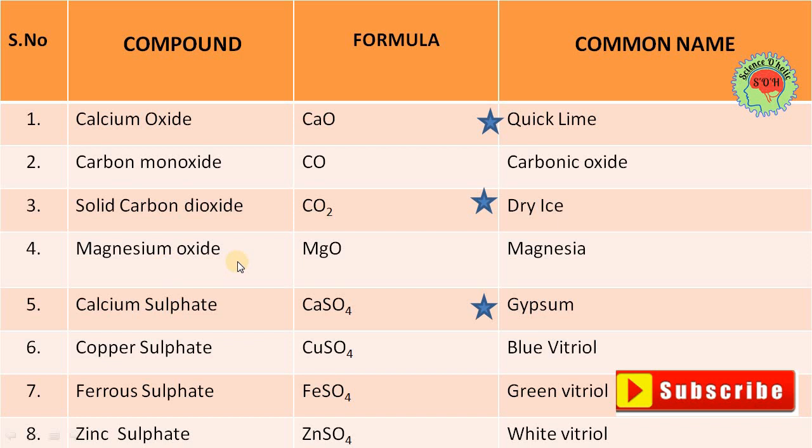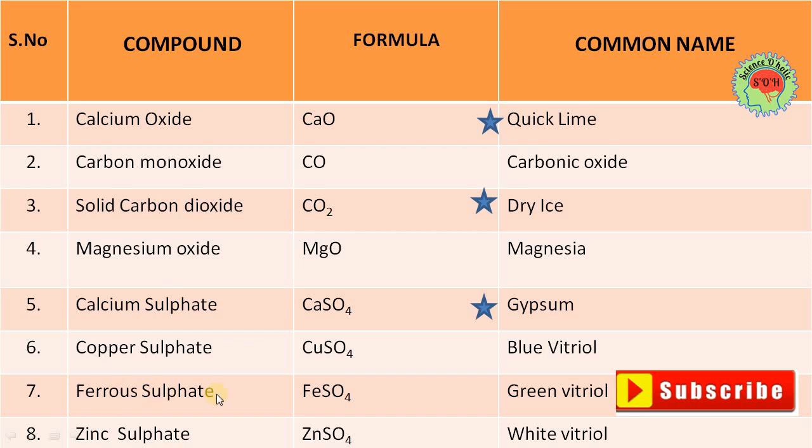Fourth, magnesium oxide, that is magnesium MgO and the common name is magnesia. Fifth, calcium sulfate. Calcium is Ca and the sulfate is SO4 and the common name is gypsum. It is also very important. Sixth, copper sulfate. Now you only have to change the first element of this, so you can easily get sulfates of any element. So this is copper sulfate and it's called blue vitriol. Blue vitriol is the common name of copper sulfate.